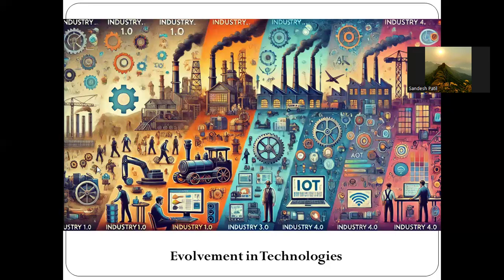So in Industry 2.0, what was happening? The age of mass production started in the 19th century. This is the second industrial revolution. Due to the demand for mass production in the late 19th century and early 20th century, people started developing electricity and using that power for assembly lines and production. So mass production was started.